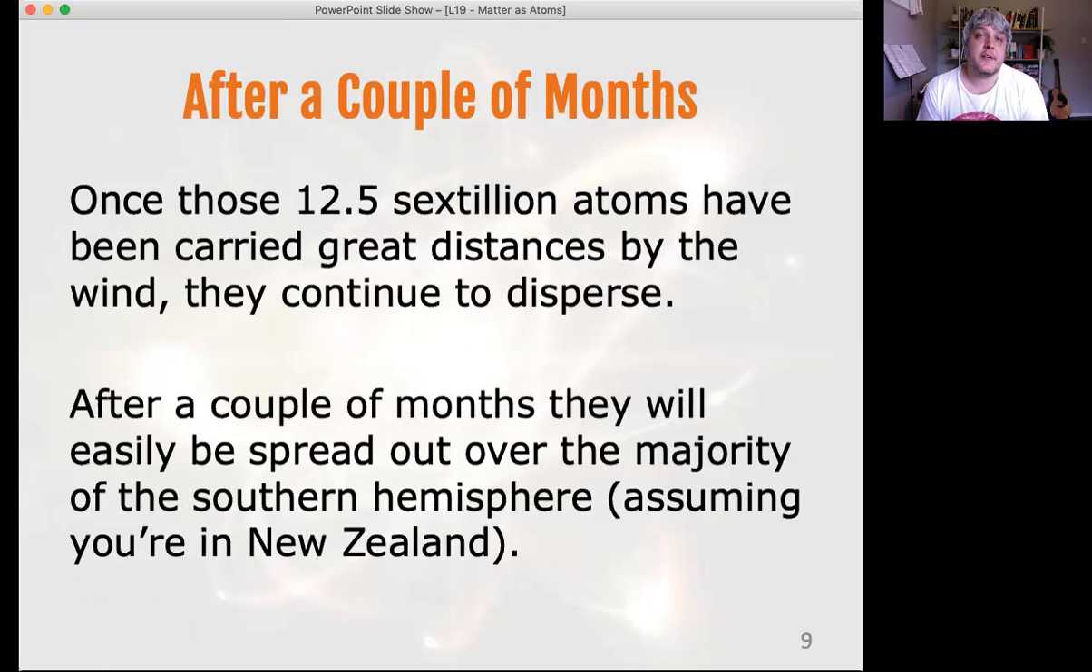After a couple of months, depending on where you are, where the wind currents carry them, and what the weather is like, those 12.5 sextillion atoms that you breathed out will spread out across the majority of the southern hemisphere. Assuming you're in New Zealand or Australia, then it will be mostly around the southern hemisphere. That's just the way the air currents and weather patterns work. If you're in the northern hemisphere, similar sort of thing, they'll spread out throughout parts of the northern hemisphere. And that's only going to take a couple of months.